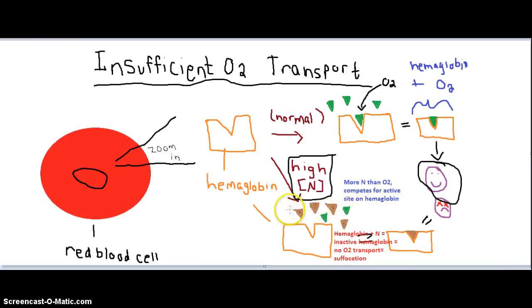Since this substrate is the same general shape as the oxygen, it is also able to bind to the hemoglobin, but this binding inhibits any oxygen transport, causing the person to suffocate. If we increase the nitrogen concentration even higher, you're going to get even less oxygen transport. Again, the dosage determines how badly this affects the person.